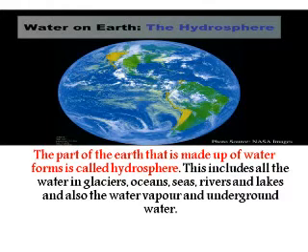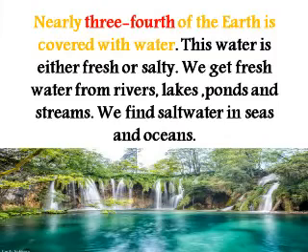And what are the water bodies over here? Yes, they are the glaciers, the oceans, the seas, the rivers, the lakes and the water vapor as well as the underground water. Nearly 3/4 of the earth is covered with water. This water is either fresh or salty. We get fresh water from rivers, lakes, ponds and streams. We find salt water in seas and oceans.